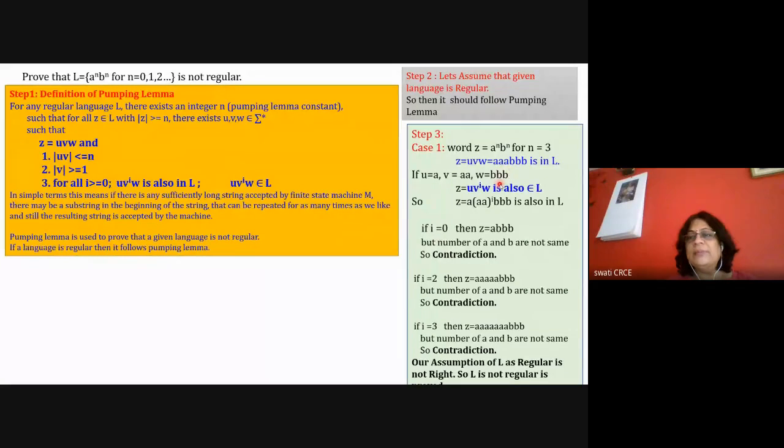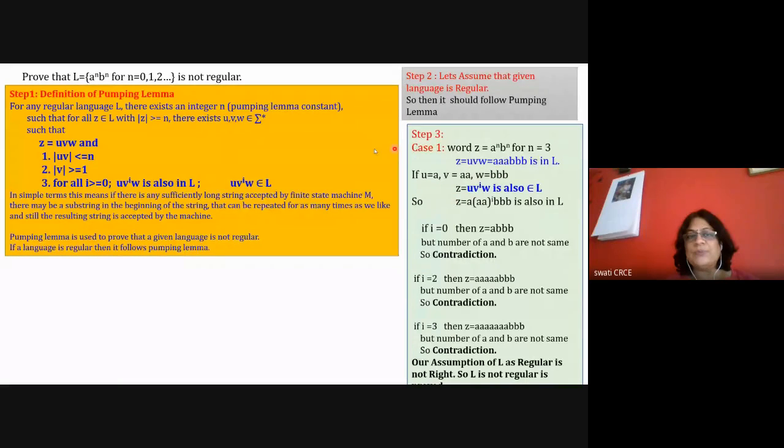Now you can take multiple cases. For the first case, case number 1, I'll say that u is equal to small a. Then I'm taking this double A as v, and then I'm taking triple B as w. I have decided u, v, w; you can decide anything, whatever you want. So you take 2-3 cases and prove that for every case, it is not a regular language. So finally we conclude that it is not a regular language. So u is A, v is double A, and w is triple B.